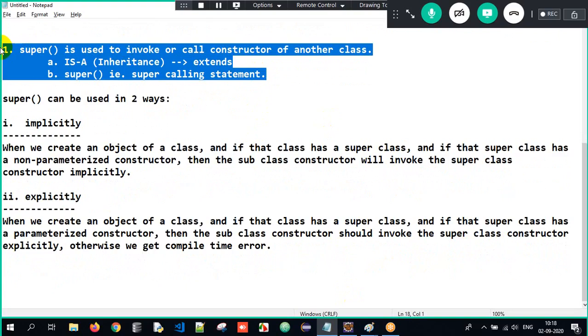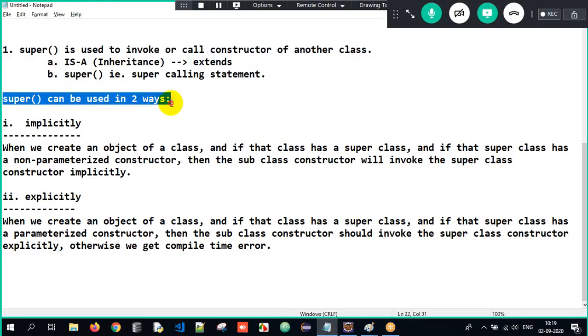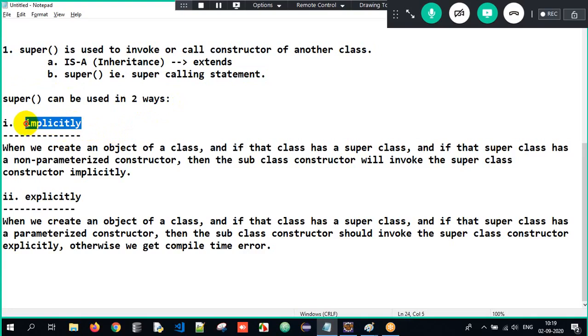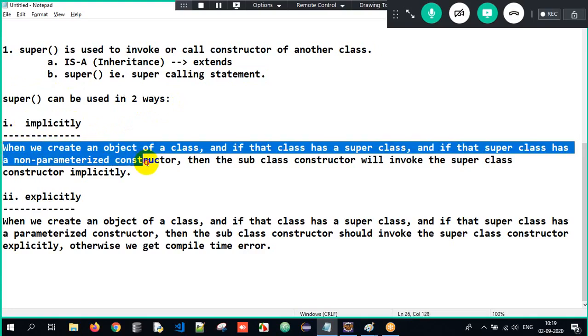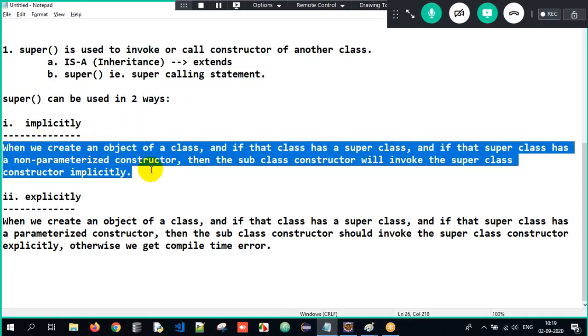What is the job of the super calling statement? The super calling statement is used to call another constructor in another class. One constructor calling another constructor is constructor chaining. But if I want to call a constructor outside the class, in another class, I have to make use of an is-a relationship and the super calling statement. Without an is-a relationship, the super calling statement will not work. And the super calling statement can be used in two ways. One is implicitly. What is implicitly? Read out whatever I wrote, the same thing I've documented.